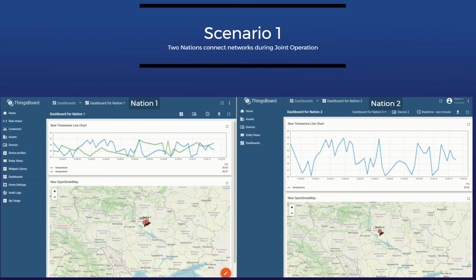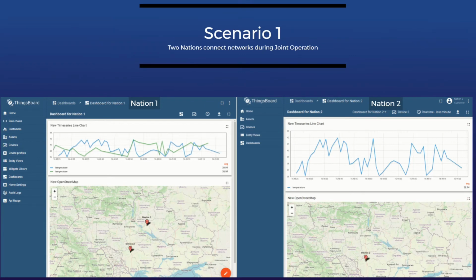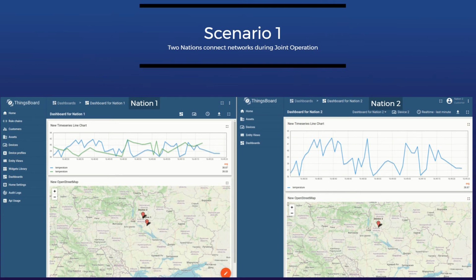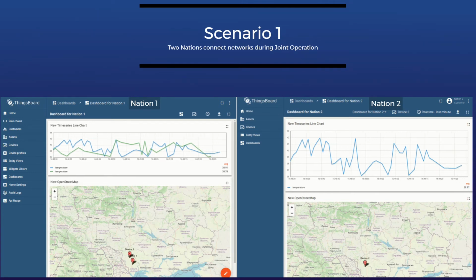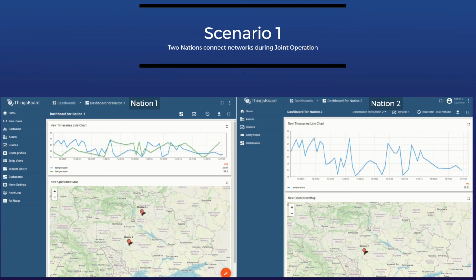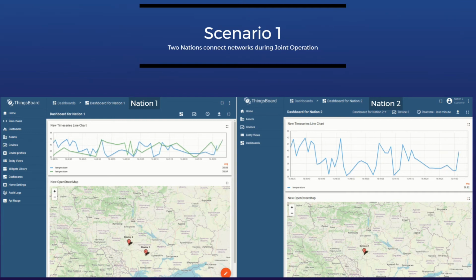In this situation, we see an example of visualization of work when one of the nations has access to only one of the sensors. Restriction on the level of secrecy allows information to be transmitted in a secure manner without the risk of its leakage.